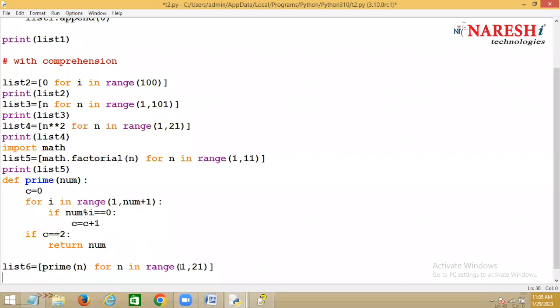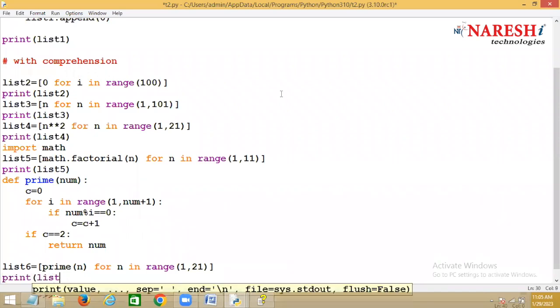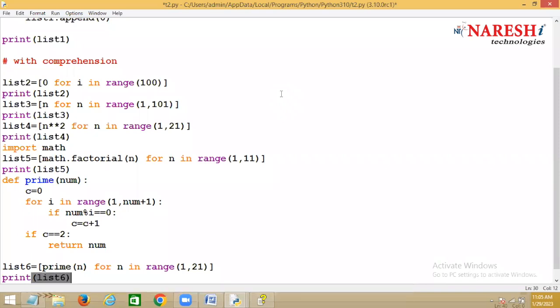Now every time it will read one value and that value is sent to which function? Prime function. If the number is a prime number, that value is added to what here? List. If the number is not a prime number, is it added to the list here? No, it is not added to what here? List. Now this is a list.